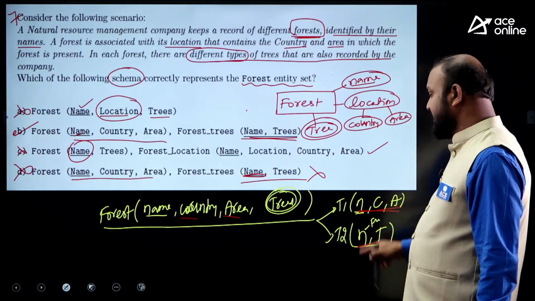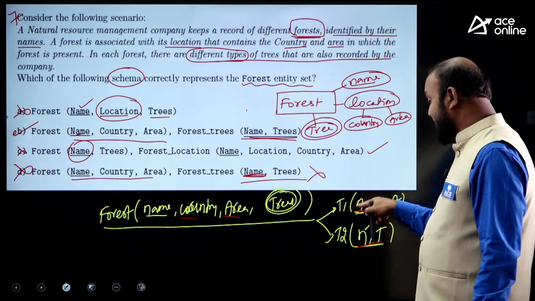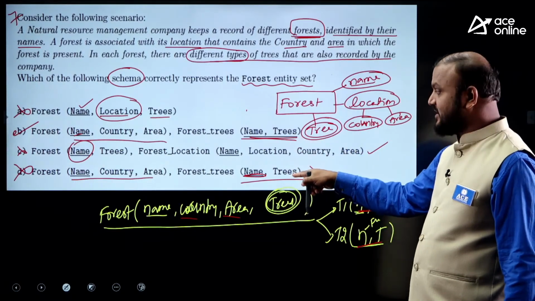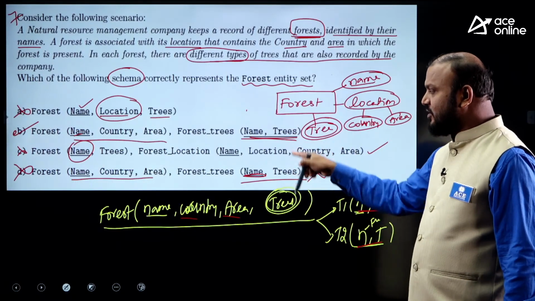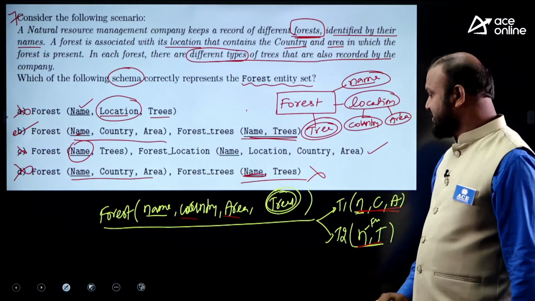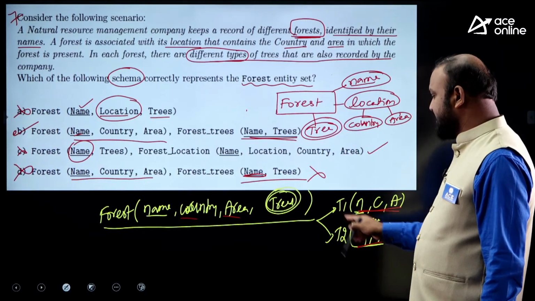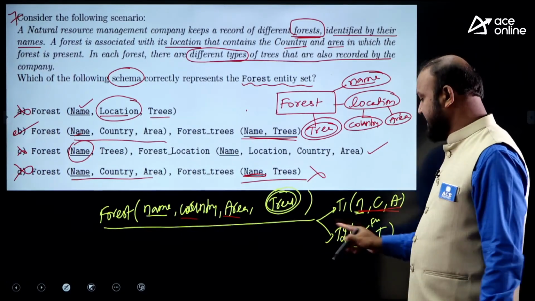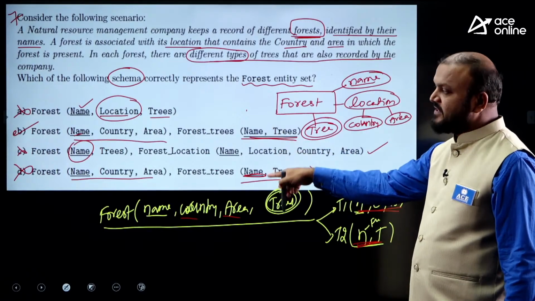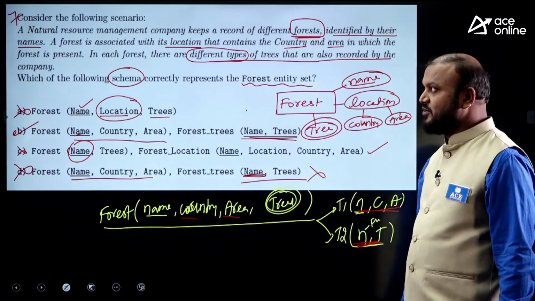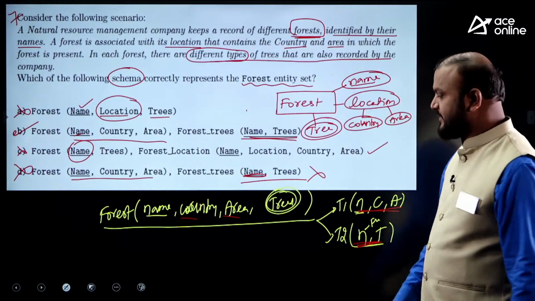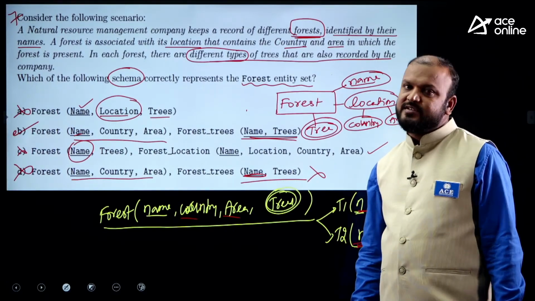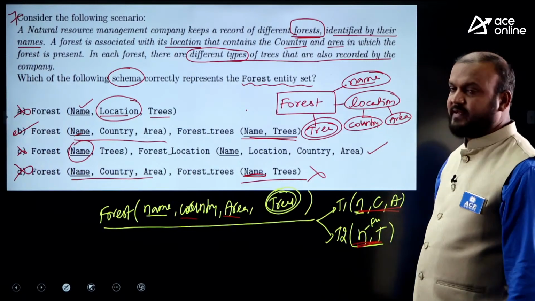We also need to know what a primary key and a foreign key are, because we have to differentiate between these two options. If you are not able to differentiate, there will be confusion, because the key and the multi-valued attribute together should be the primary key for the second table. That point differentiates option B and D, otherwise you may get confused. Such a beautiful question. Definitely I feel it is a beautiful question, and these are the kind of questions not asked earlier in the GATE examination, but you can expect them.